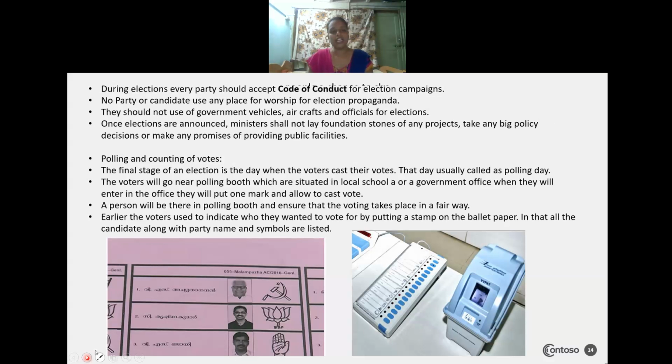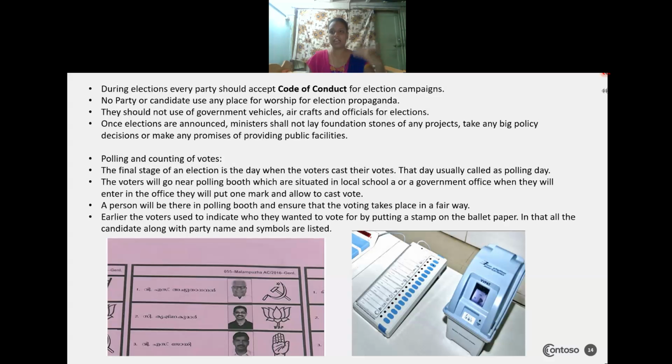During the election, every party should accept the code of conduct for election campaigning. The code of conduct is nothing but a set of norms and guidelines to be followed by the political parties and contesting candidates during the election time.